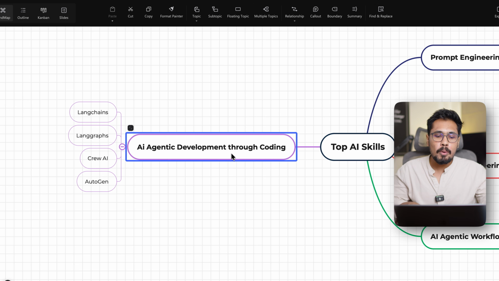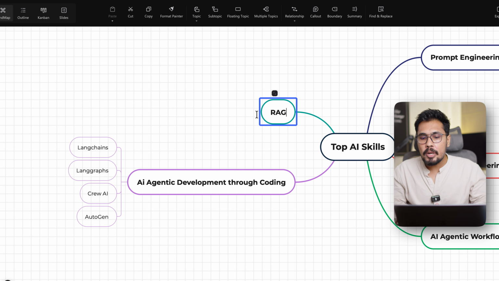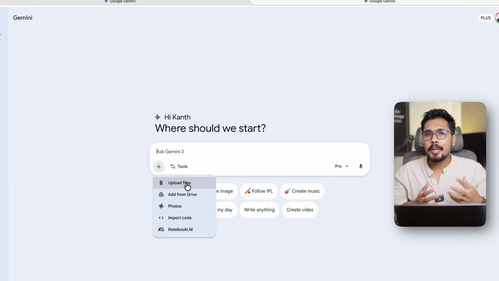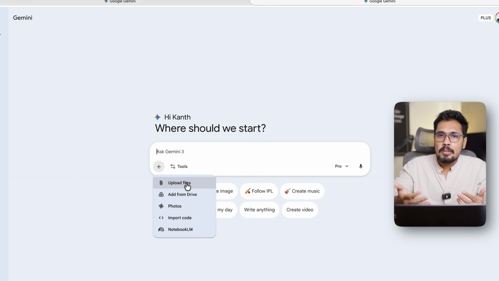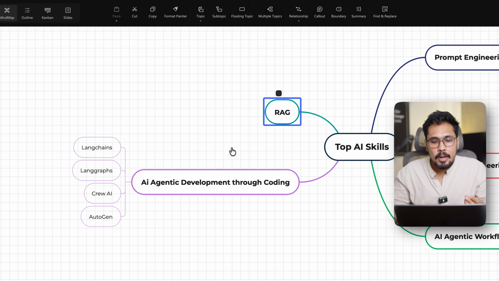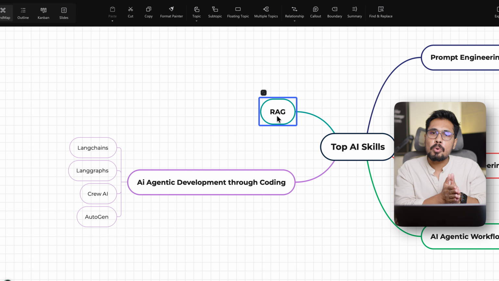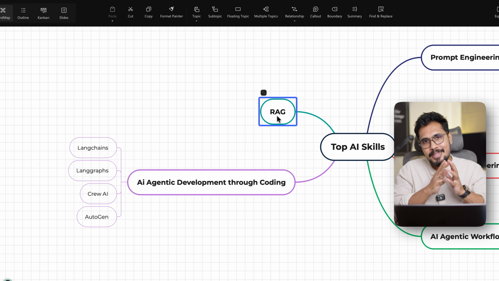And after this, you have one more skill, we call it RAG. What is RAG? It is Retrieval Augmented Generation. See this: if you upload a file, such as an XML file, and pass that to an LLM, internally it runs on a RAG architecture. So what is the basic purpose of RAG architecture? Now you have an entire code repo: how well you store that code repo, how well you feed that to an LLM model. The entire architecture around feeding external documents or external data to an LLM model is designed with the help of RAG architecture, Retrieval Augmented Generation.